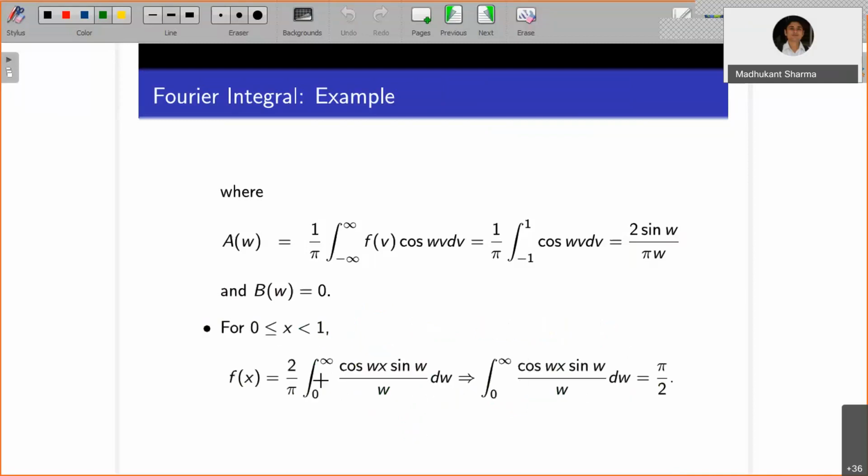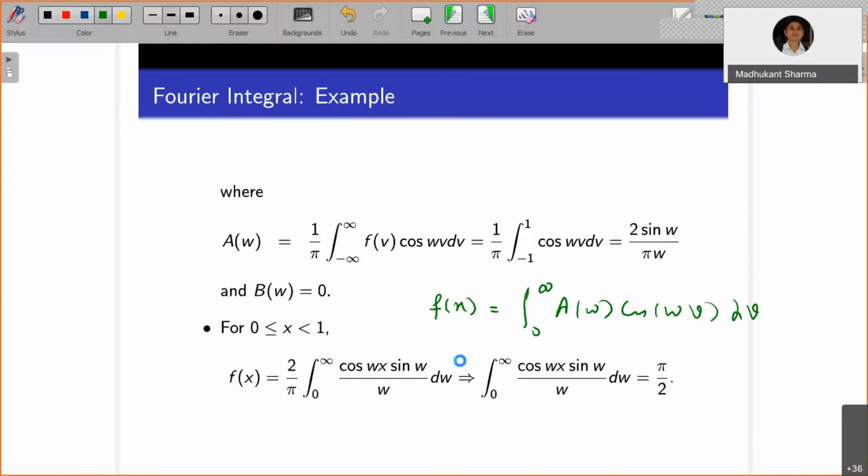So what happens now is, for 0 less than or equal to x less than 1, the f of x value is given by, if you recall, f of x is equal to integration 0 to infinity a of w times cos of wx dw. b of w is 0. Now the a of w value is 2 by pi sine w by w. So 2 by pi is out, and we have cos of wx sine of w by w dw.